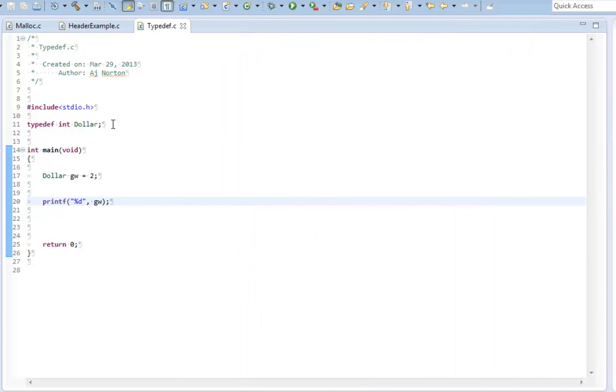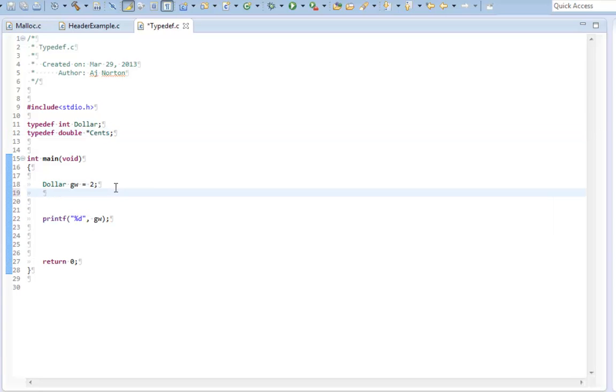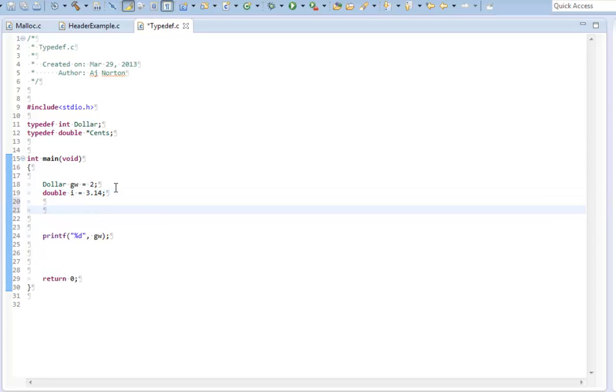I can also do this with pointers as well, which makes it really cool. All I have to do is add int and then a little pointer symbol. What do I want to call this? Actually, I'll make this typedef double, I'll make it a double pointer, and I'll call it sense. Now I need to make a double i equal to 3.14, just because it's a few days past Pi Day.